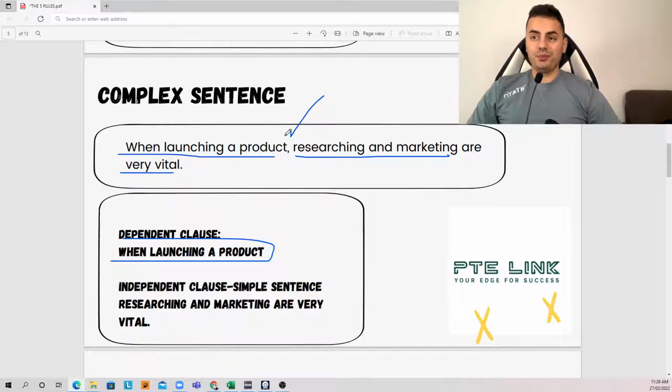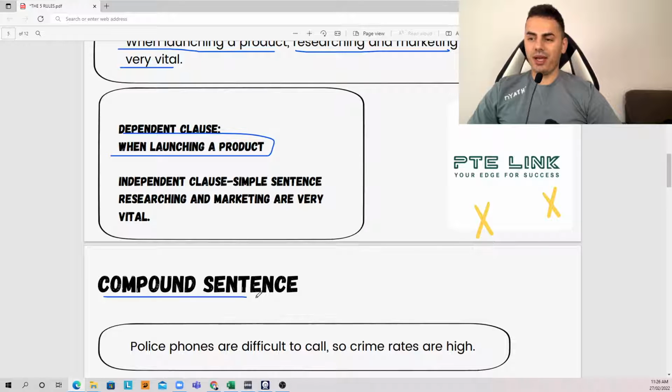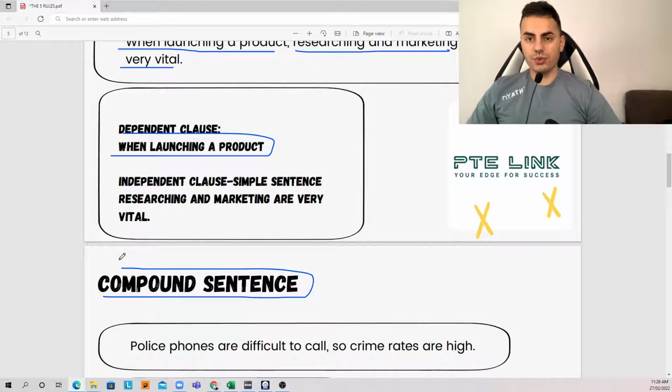The other one, if we talk about complex sentence, we have to talk about compound sentence. What is a compound sentence? So a compound sentence is a sentence of two independent clauses or two main simple sentences. Take a look at this example. Let's go to this number.